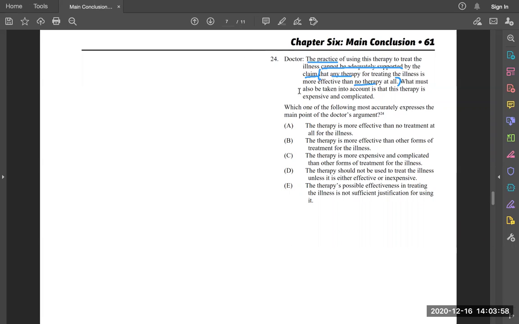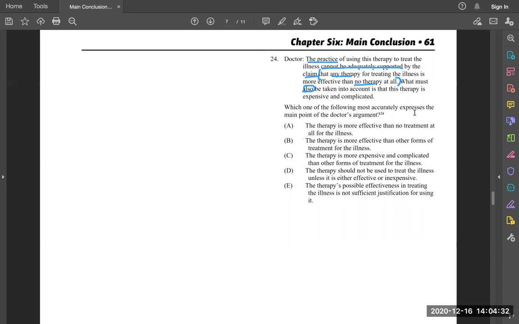And then they say what must also be taken into account. So it seems like that claim is not adequately supported because it's missing something. What also must be taken into account is that this therapy is expensive and complicated. Okay, so we have the practice cannot be adequately supported by the claim. What must also be taken into account is blank. So basically the doctor is saying this claim is not robust enough. You're missing something that you must take into account here.